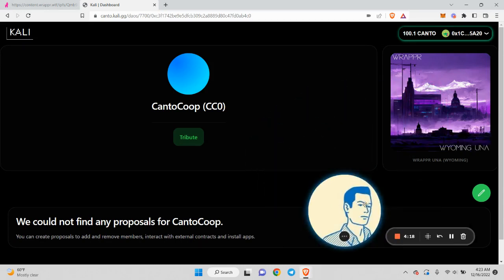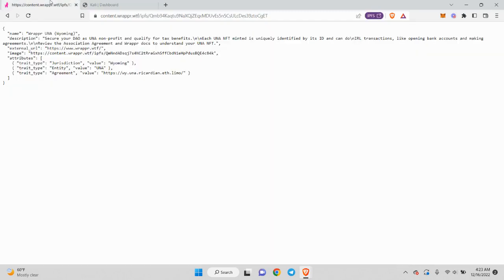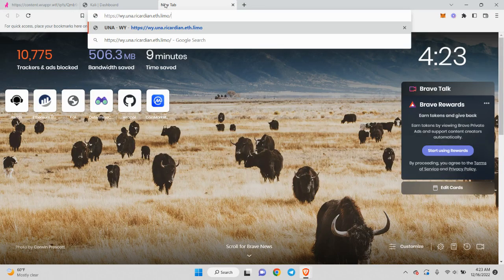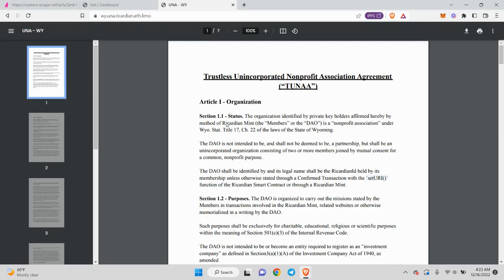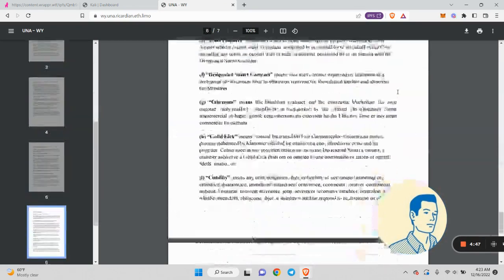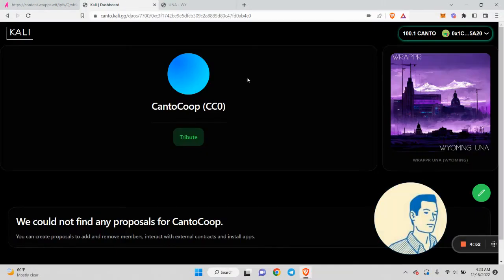This legal wrapper, like I said, is an NFT. This NFT is an ERC 1155. You can actually mint more tokens over time to add people to that legal wrapper. This DAO legal wrapper also includes this special JSON that has the jurisdiction of Wyoming and the entity type. We also include the legal template that you just signed in the deployment transaction. This is on IPFS as well as ENS. Users can review it, and it's very convenient that this is stored on chain as an NFT and can also be discovered in the Kali dashboard.